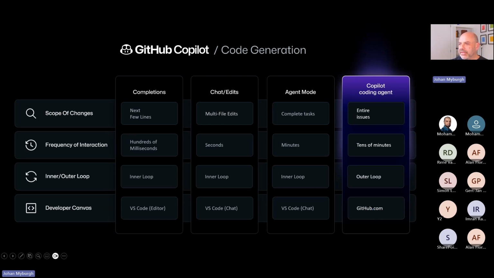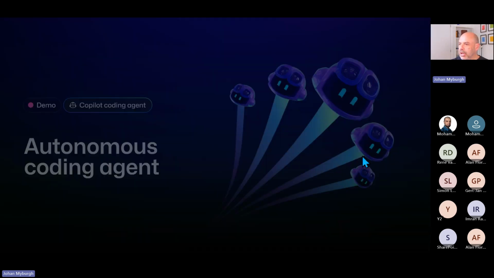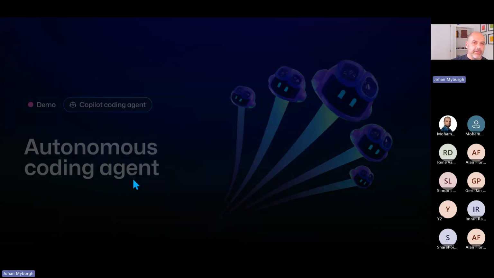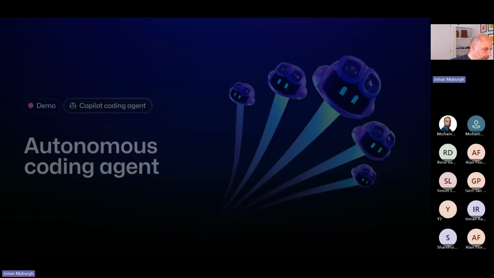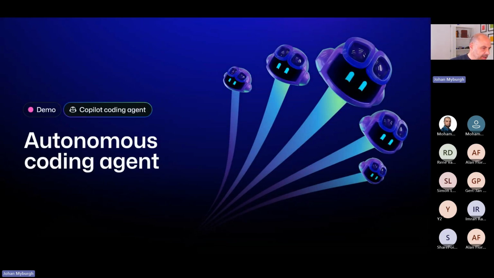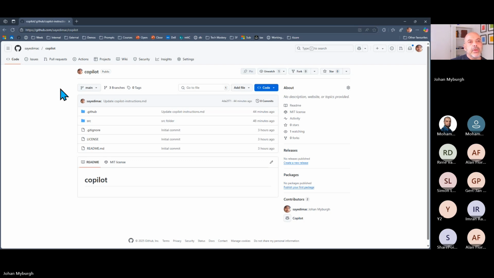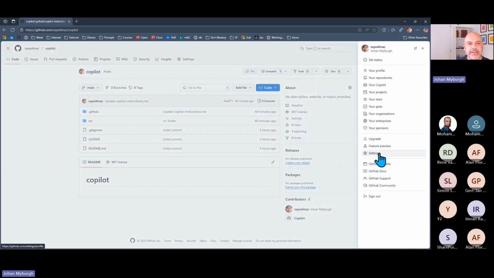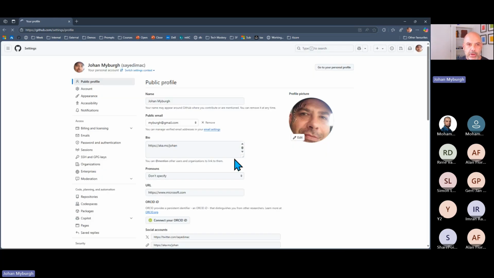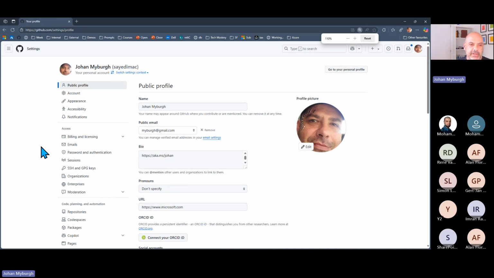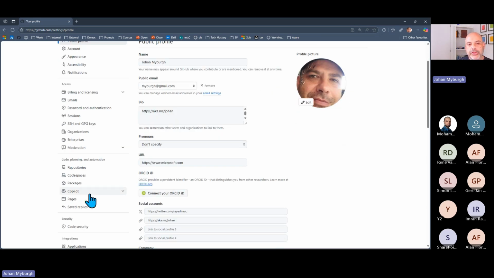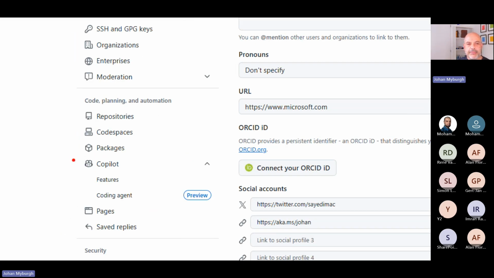All right, but first let's head over to a bit of a demo there. I'm going to point out a repo that I created. And just to give you some sort of an idea, if I go to my settings inside of GitHub, I hope everyone can see here. I'll bump the font slightly. You will notice that I've got a Copilot section right at the bottom there.